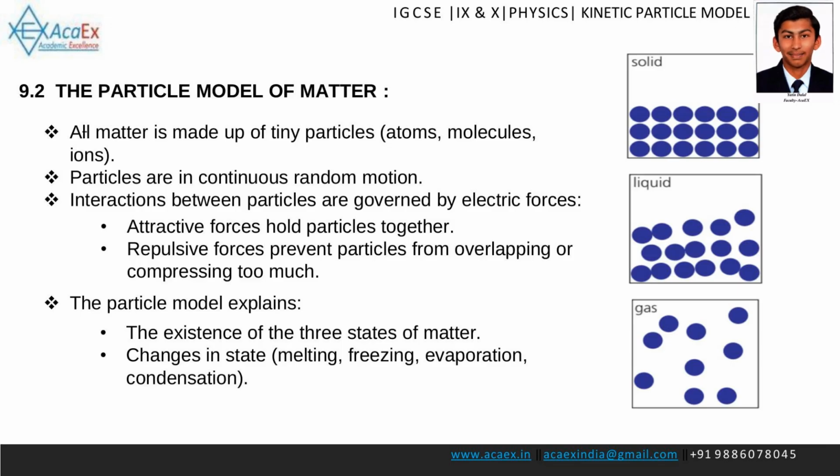The particle model of matter. All matter is made up of tiny, continuously moving particles like atoms, molecules, or ions. The interactions between these particles are governed by electric forces. Attractive forces hold the particles together. Repulsive forces prevent them from overlapping. This model explains the three states of matter and the changes between them, such as melting and freezing.